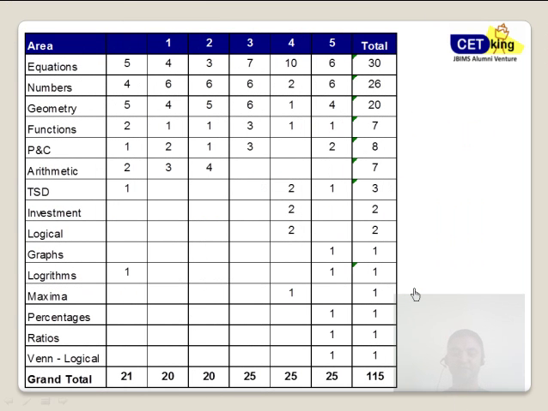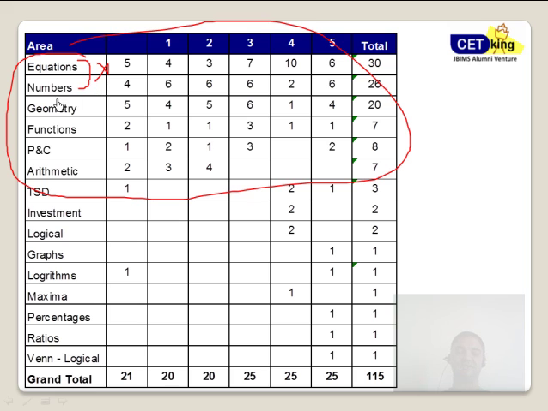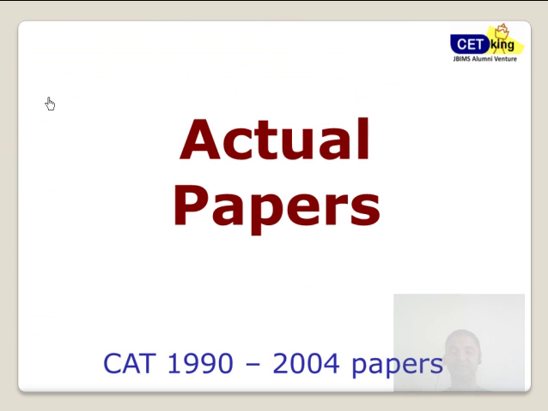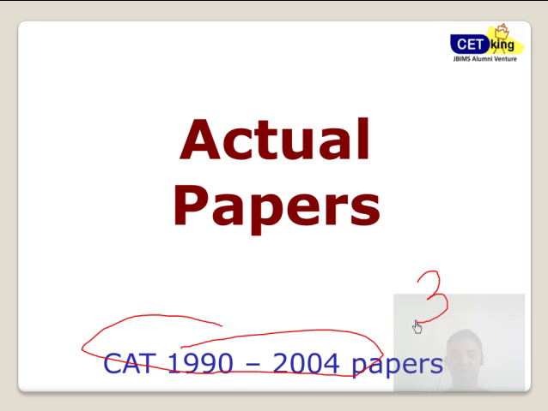Fine. This was quite in sync with last year's paper, but with a few changes: equations and numbers have no longer become important here. Fine. Compared to the last 5 years' papers, geometry and functions have become more important. Yep. So if you have the CAT actual papers, the CAT 1990 to 2004 papers will be very helpful for you to get a few questions right. Almost 33% of the paper was based on past years' papers. So please go through each of these questions if you have time.